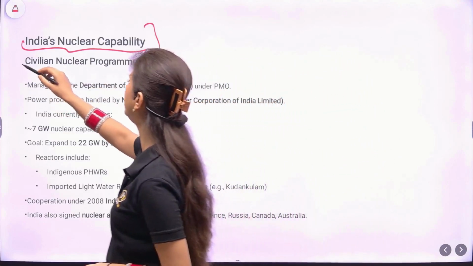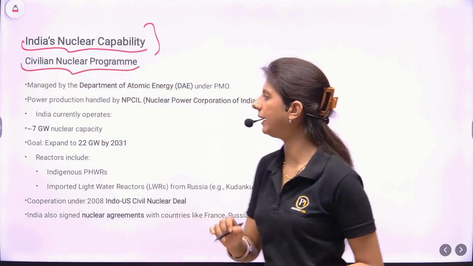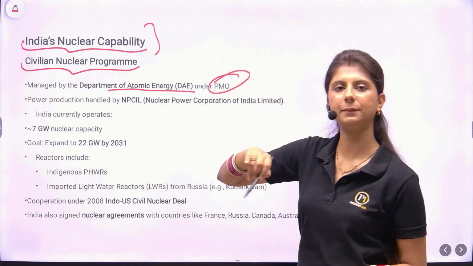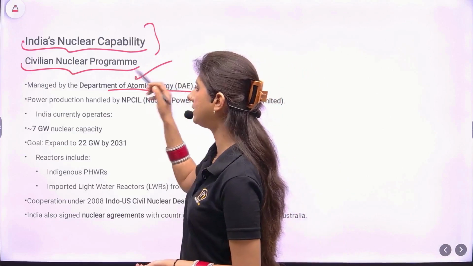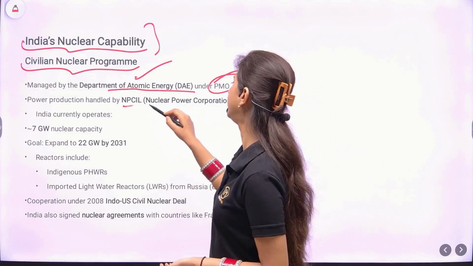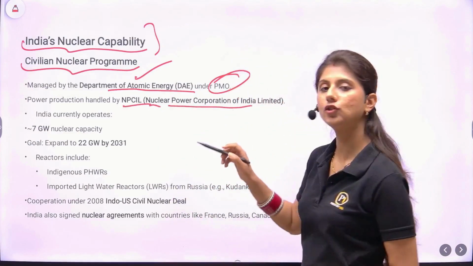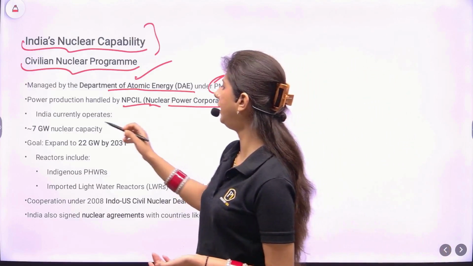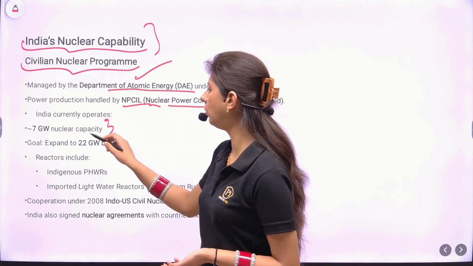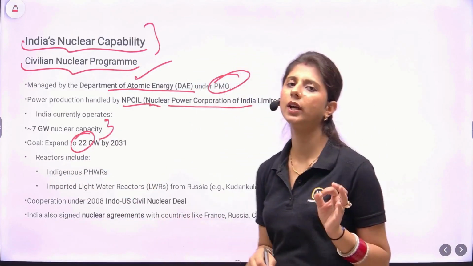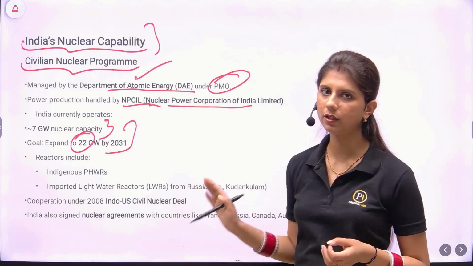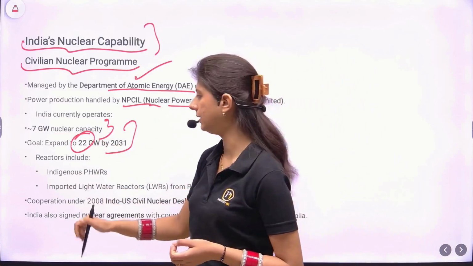So we have a civilian nuclear program which is managed by the Department of Atomic Energy under the PMO, because all these ministries and departments are under the PMO. They are very important and critical ones. The power production is handled by NPCIL, that is Nuclear Power Corporation of India Limited. India currently operates 7 gigawatts of nuclear capacity, which is very less, because our goal is to expand to at least 22 gigawatts by 2031. Very important facts. Please always use these quotes while writing the answers.